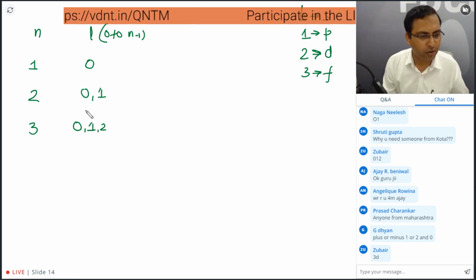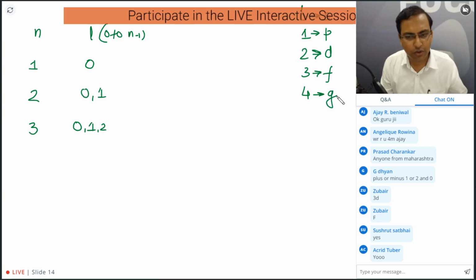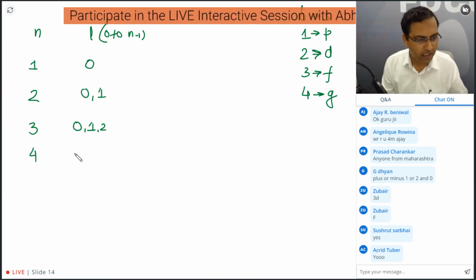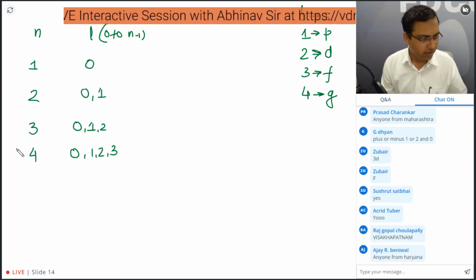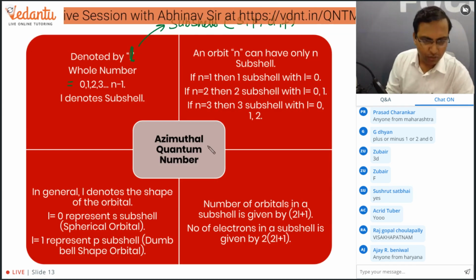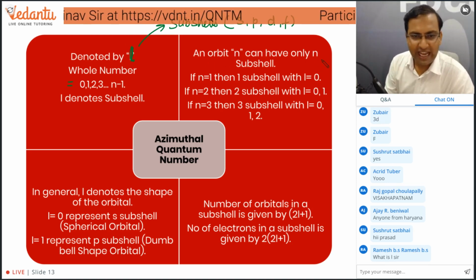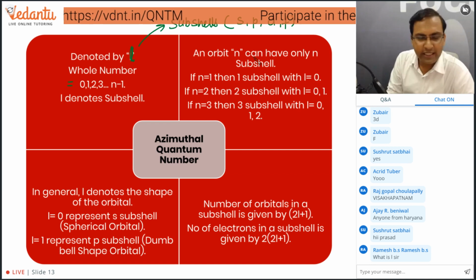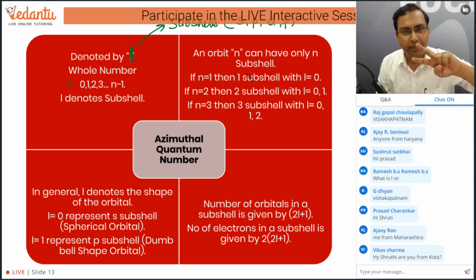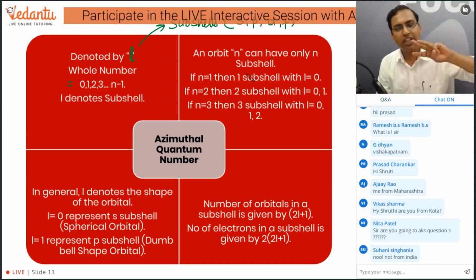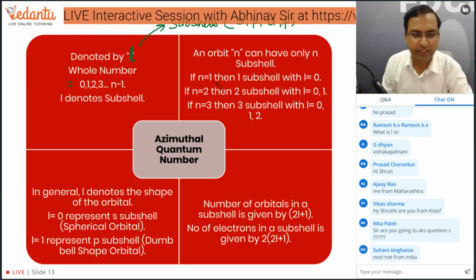तो L की वैल्यू जो है वो इस तरीके से वेरी करेगी. 4 होगा तो g orbital and so on. So for 4 it is 0, 1, 2, 3 and like that. So this is what we are getting for azimuthal or subsidiary quantum number. So an orbit n can have only n subshells. So अगर orbit shell number 2 है, if the shell number is 2, we get 2 subshells. If the shell number is 3, we get 3 subshells. If the shell number is 4, we get total 4 subshells and like that.